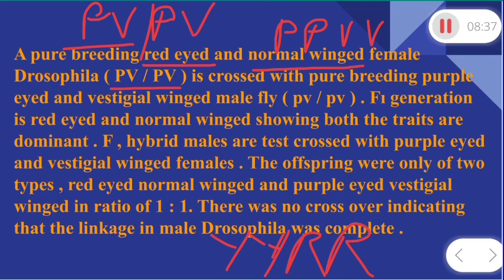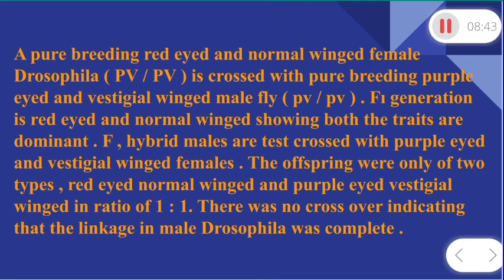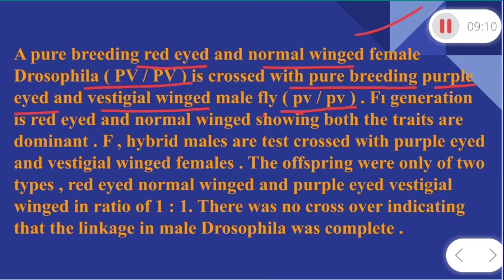So here this is the linkage, and the genes responsible for the traits are totally linked. That is why we have written capital P oblique capital B, capital P capital B. This is crossed with pure breeding purple-eyed. In the female we have taken one red-eyed and normal winged, but in the male purple-eyed and vestigial wing. This male is recessive, because the female we discussed above is dominant. So here we have written small p, small b, small p, small b. The F1 generation is red-eyed and normal winged.